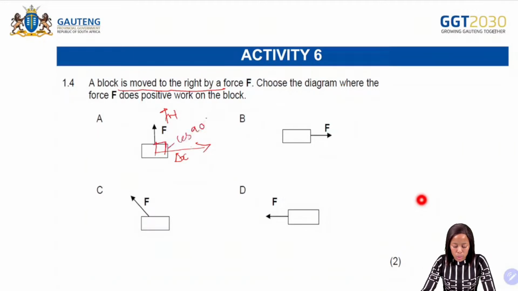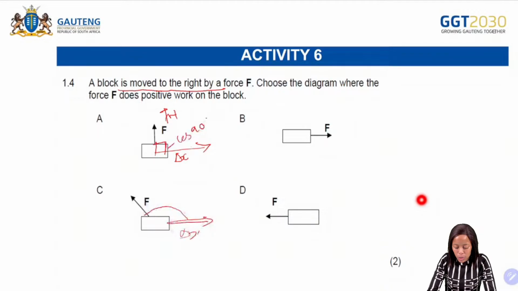So it will not do positive work. And then this one, if it's moving to the right, with that angle there, so that angle is in the opposite direction of change in x. So if it's in the opposite direction, we therefore know that it will not give us positive work.